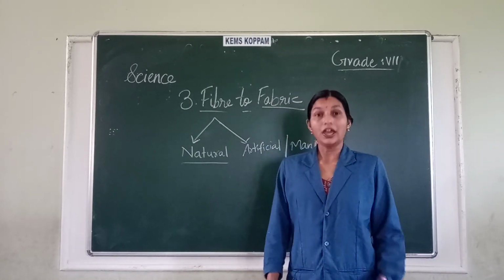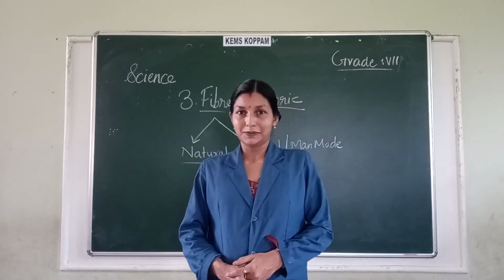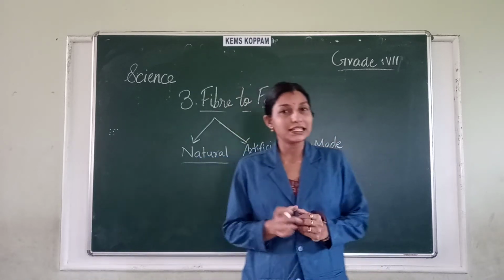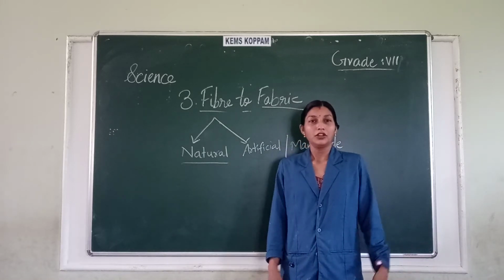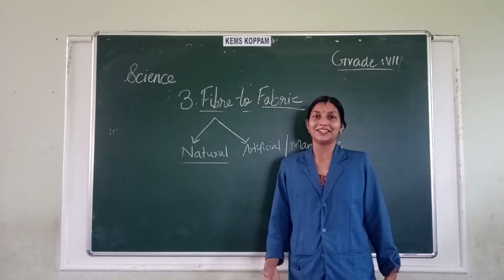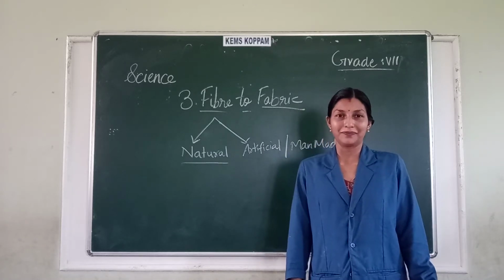Correct? If you have a cotton dress, though it wrinkles very easily, it is very comfortable to wear. Your body can just adjust to it in a short span of time.